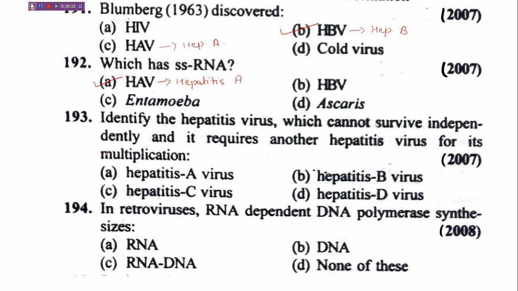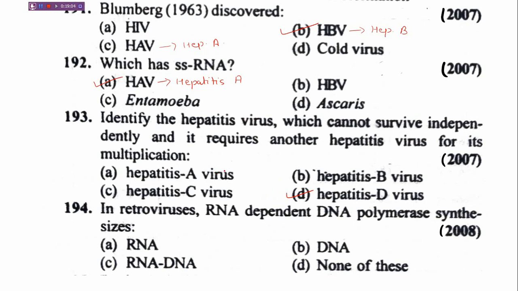Hepatitis A. Next question. Identify the hepatitis virus which cannot survive independently and requires another hepatitis virus for its multiplication. Options are hepatitis A, option B hepatitis B virus, option C hepatitis C virus, option D hepatitis D virus. So the correct answer is D, hepatitis D virus.